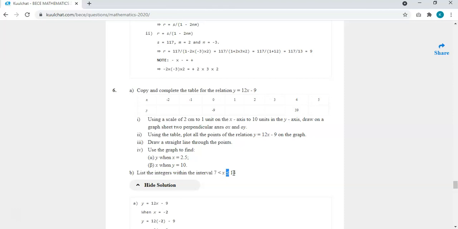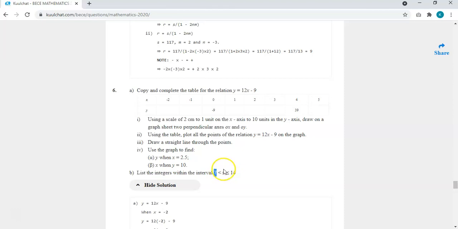So you can read this in English. Once you've read it in English, you'll be able to know what the elements or the list should be. If you are reading it in plain English, it says that 7 is less than x and x is also less than or equal to 14. Since 7 is less than x and it says it's integers, it means that your x values are greater than 7.